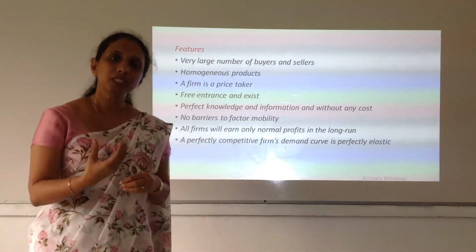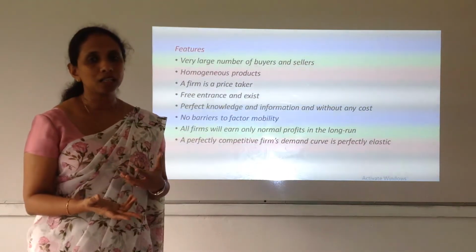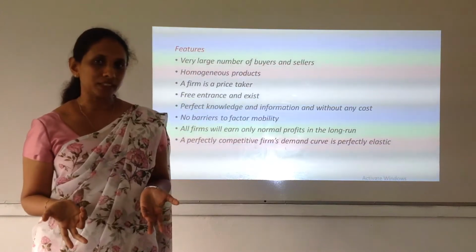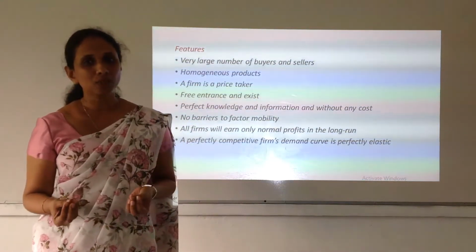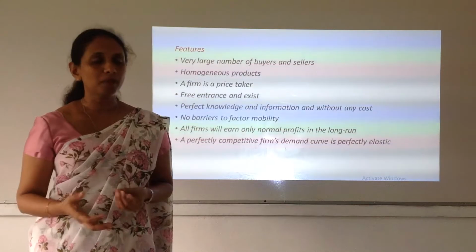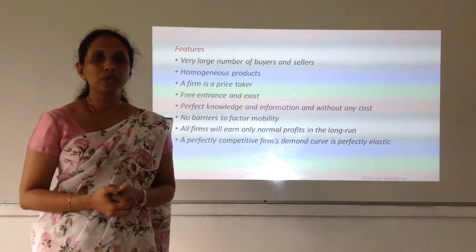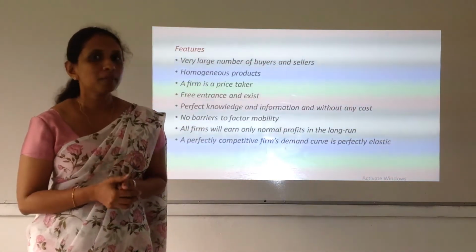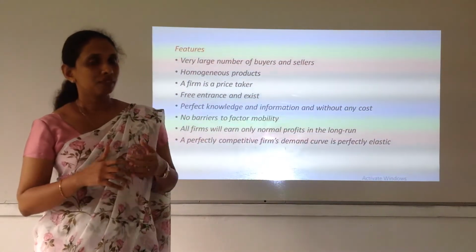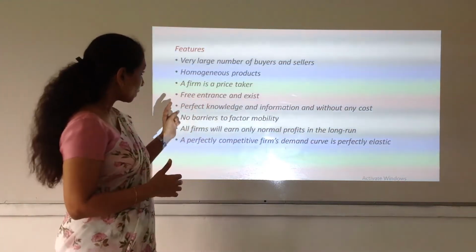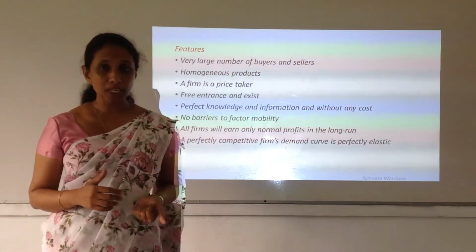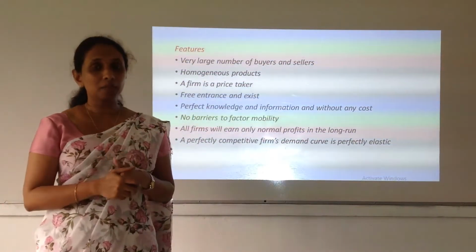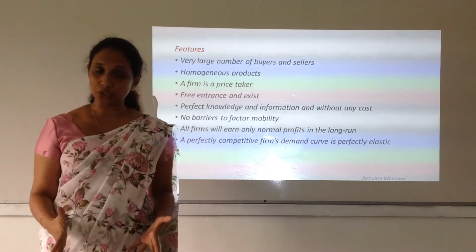If that firm decides not to supply to the market, or else to increase the market supply, there is no difference, because that firm supplies only a very small quantity of the total market supply. So in that situation, do you think that the firm has the power to influence the market? No. Also, in the second point we said that the product is a homogeneous one, so there are very close substitutes available in that market and the buyers have a lot of choices.